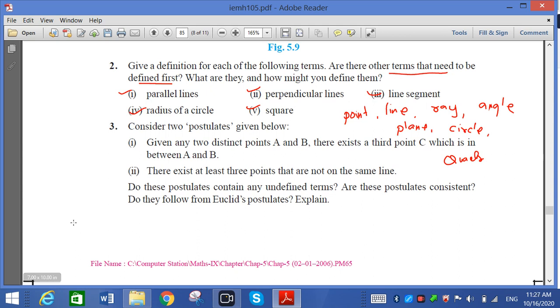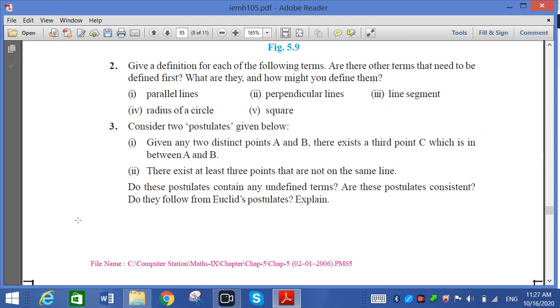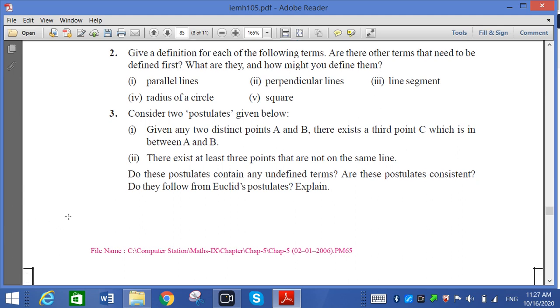તો પછી parallel lines ને describe કરી શકું. So first of all I have to describe point, we have already discussed it. So what is the definition of point? That I have to explain it here.